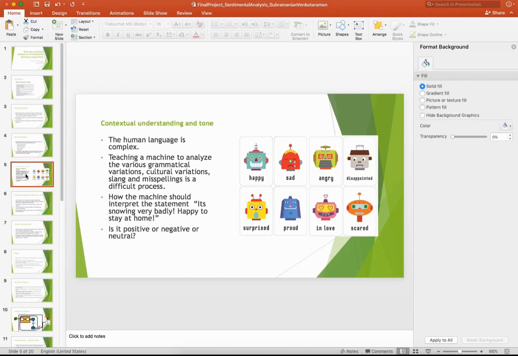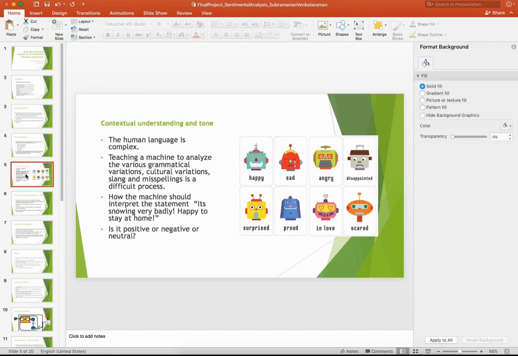Those tools are really helpful in capturing the data and performing sentiment analysis on each and every piece of data that is generated. When you parse the data and apply libraries to find out the corresponding emotion of the public for a particular tweet or message, it can be classified further into happy, sad, angry, disappointed, surprised, proud, in love or scared.